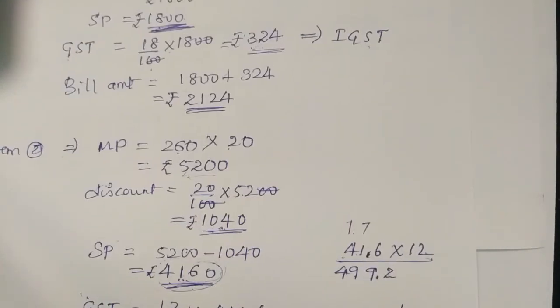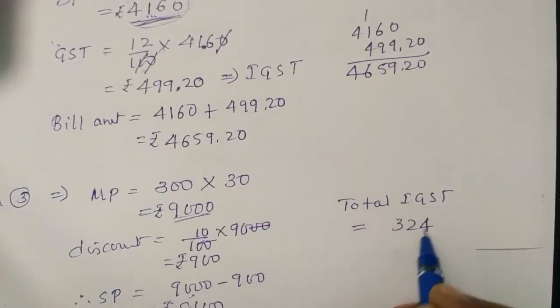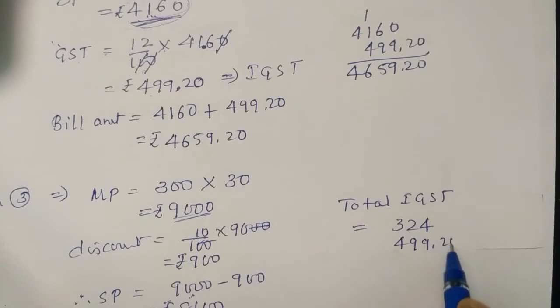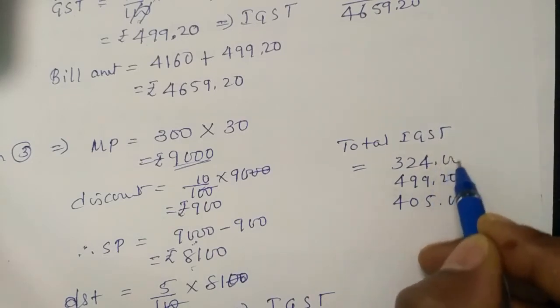First we paid 324 rupees. Second 499.20 paise. The third one is 405. So this is the total IGST paid by us.